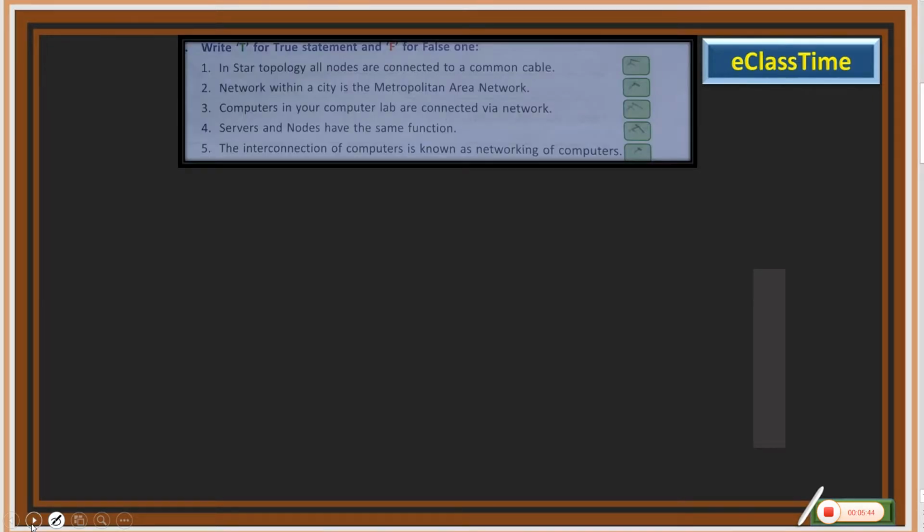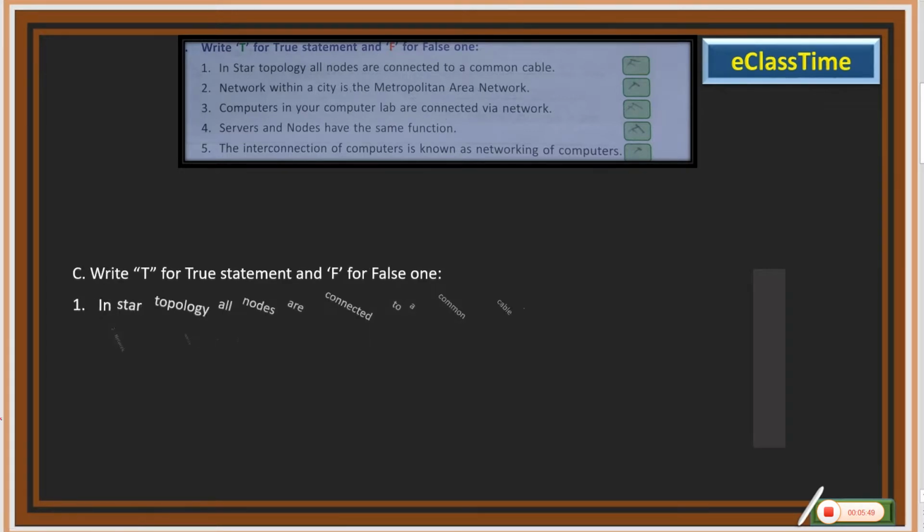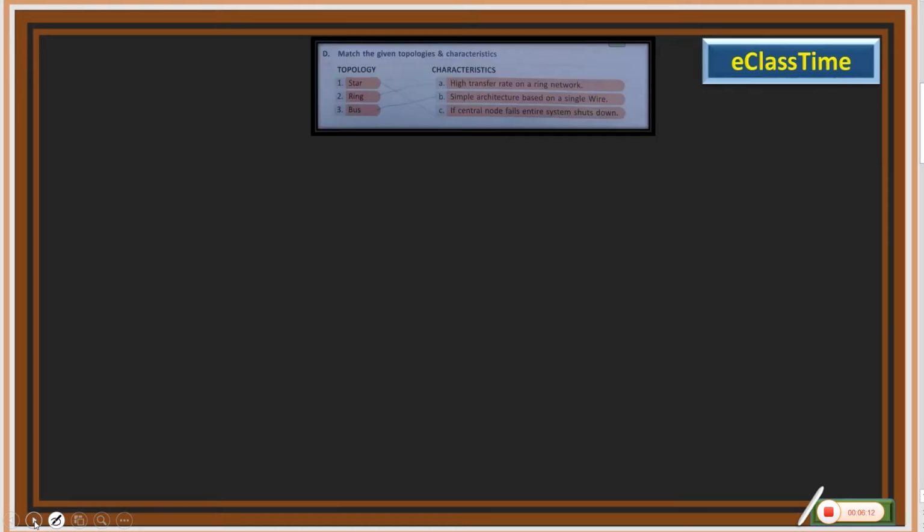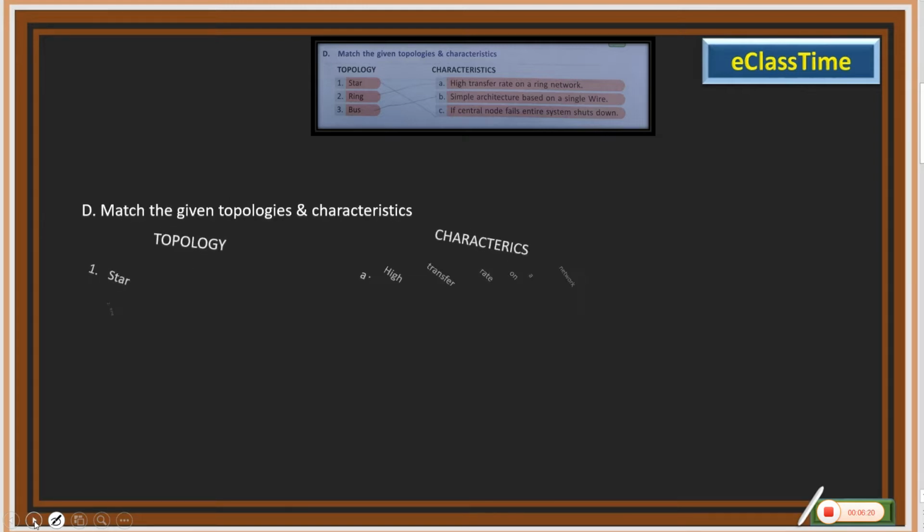Moving ahead, now we need to find whether these statements are true or false. The question says to write T for a true statement and F for a false statement, and five statements are given. Here are the answers for which are true and which are false. If you are not able to write it down, you can pause the video and copy it down.